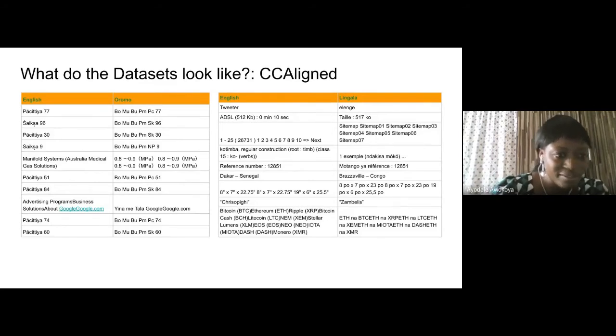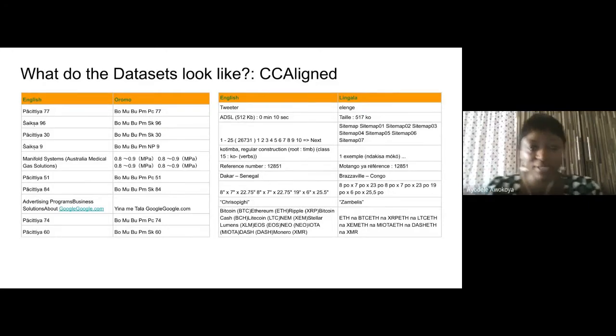We could see it's a mixture of different languages, and even translating it to Oromo, we see it's giving the same translation for different sentences, which is a flaw. And we can see also from English to Lingala, there are some issues with translation in this corpus and in the parallel dataset.